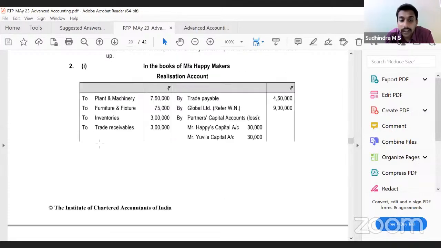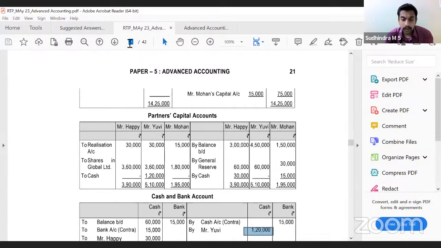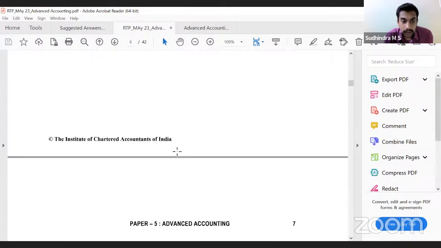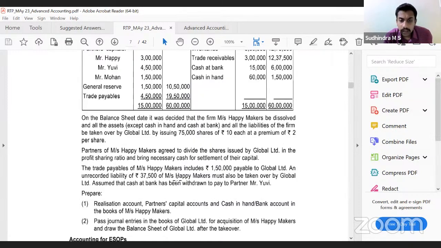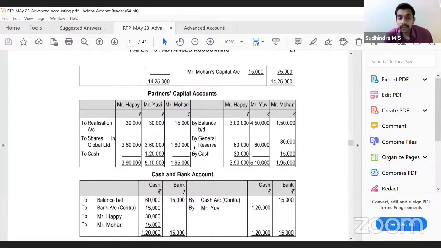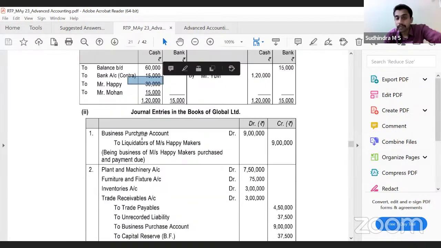Cash balance has to be paid. Here, assume that cash at bank has been withdrawn to pay. So we have drawn cash. Contra entry has been passed accordingly. Right? Contra entry is passed in cash and bank account. That is how we close the books of the old firm.